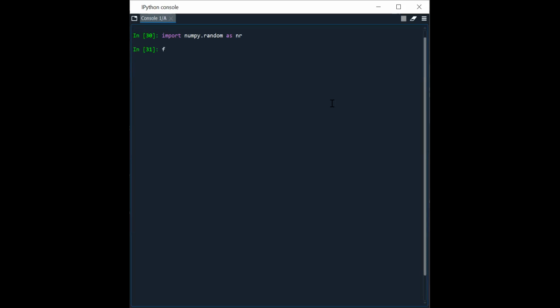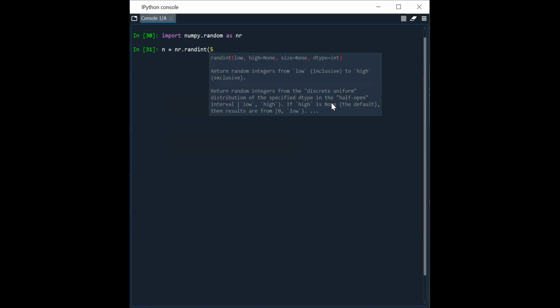Now let's check. We take nr dot, where nr stands for numpy.random, and check the function. You can see it's showing randint: low, returns random integer from low inclusive to high exclusive. Do all of you understand?